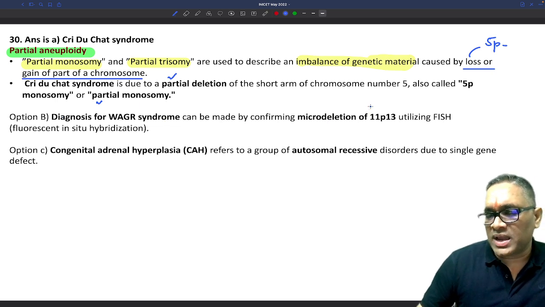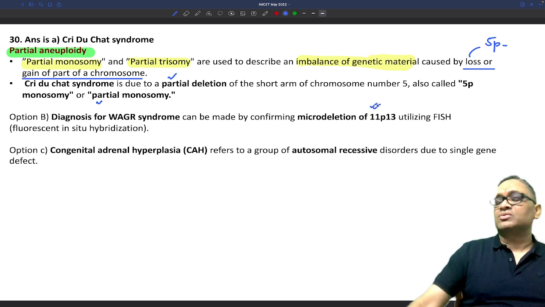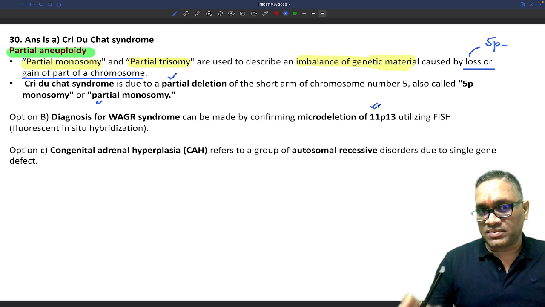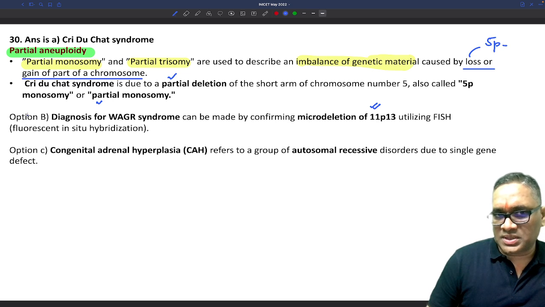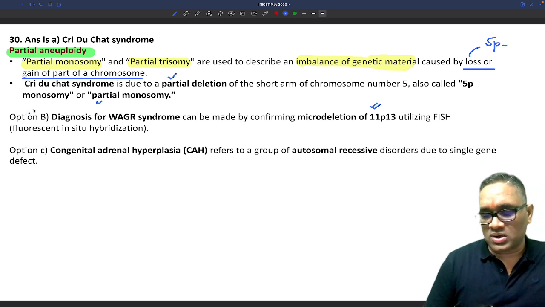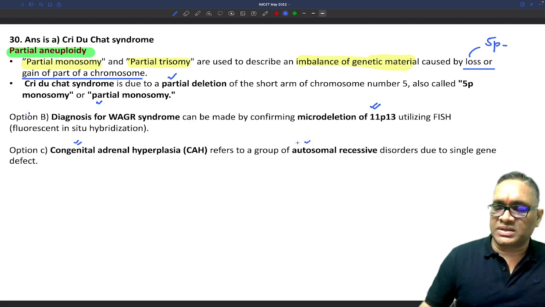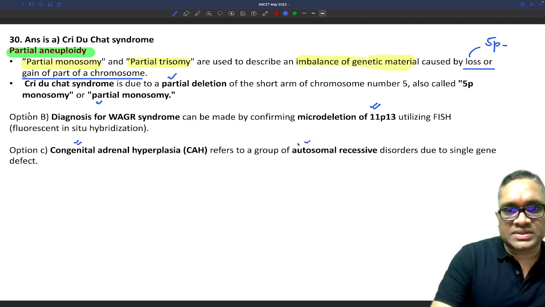WAGR syndrome is a microdeletion of 11p13. So this is a microdeletion, it is not a partial loss, right? That is the very important thing. So this is a microdeletion, not a partial aneuploidy. Congenital adrenal hyperplasia is autosomal recessive. Testicular feminization, I have already told you, is an X-linked disorder.